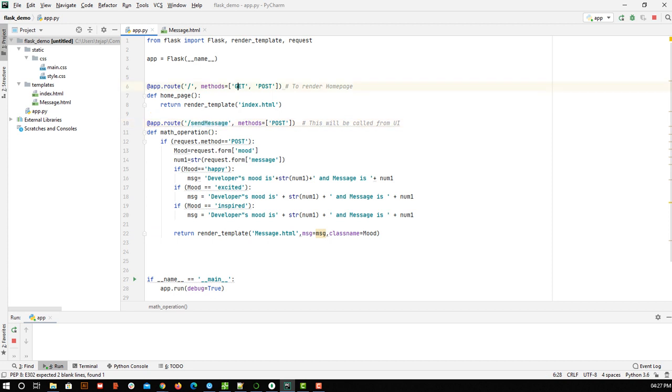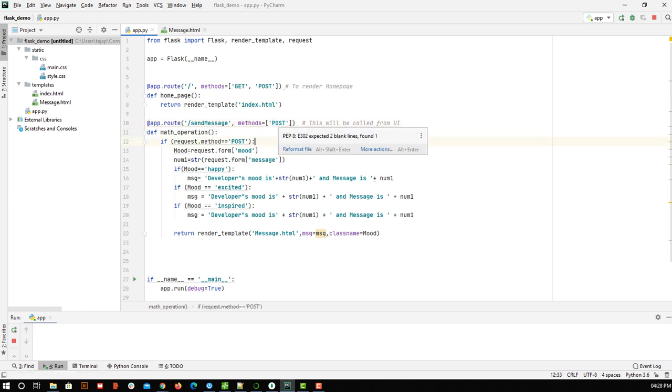And now the method, get or post. So what does this method say? Get means when you ask for something and you don't need to pass any other information, you just need to call something. Like here you are simply calling this and not passing any other information about it, so that is called get. But when you are calling some API and you are passing some information as well, that time we use post. Similarly we have put. So get means for getting, post means to send some information, put means to update some information, delete means to delete some information. So that's how all these methods are used.